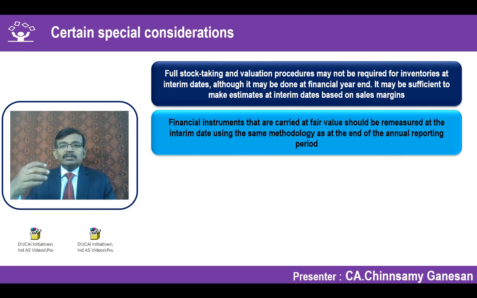Suppose you are talking about certain financial instruments recognized at fair value. You should measure the fair value with the same methodology. What you apply at the annual reporting period should be applied for every interim reporting period as well. That means fair valuation cannot be avoided at the interim period, saying that it is a very cumbersome, cost-involved process, so I will defer the fair value accounting and do it only at the year end. Is it possible? Not possible. I have to apply the same principle in the interim period as well, unless it is impracticable.